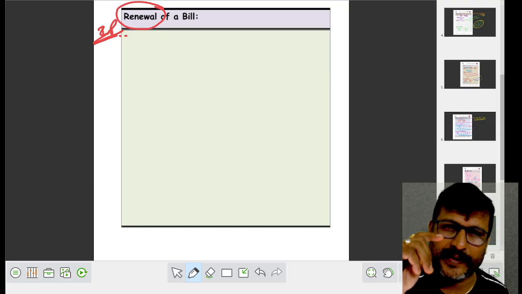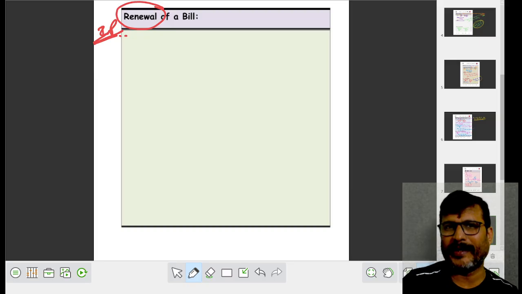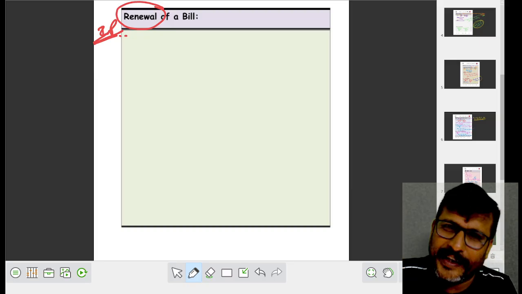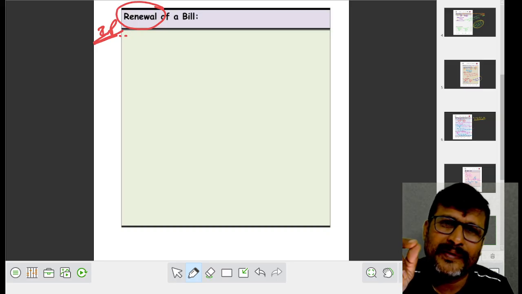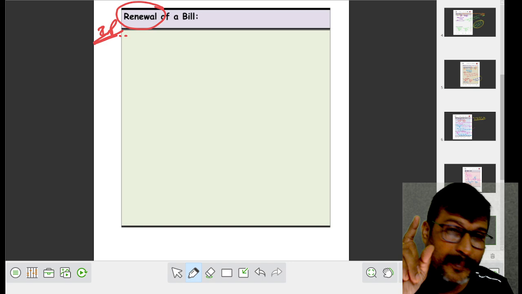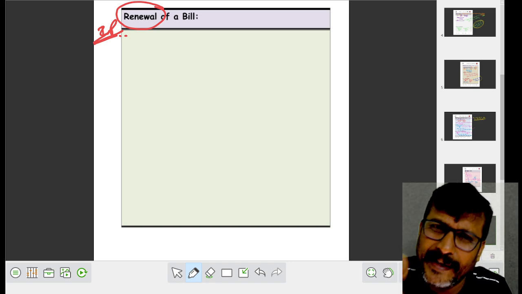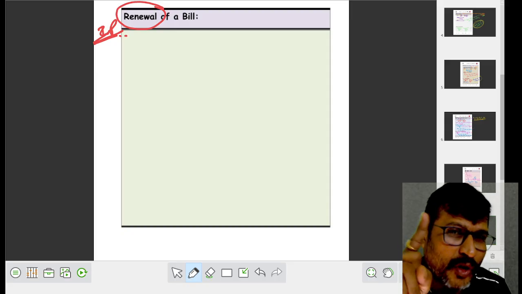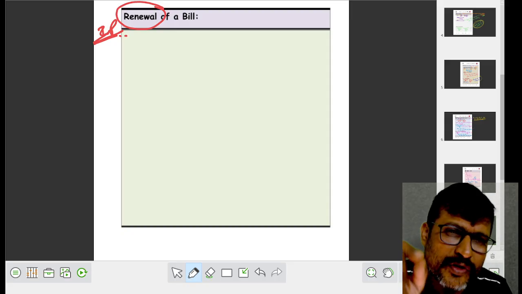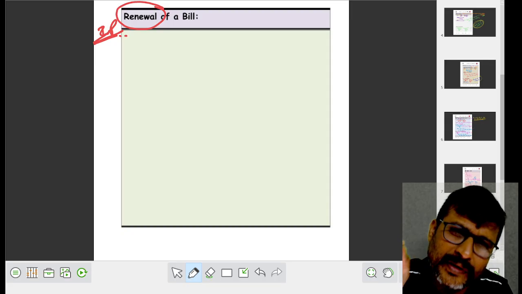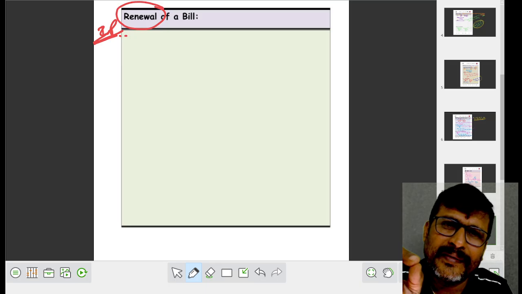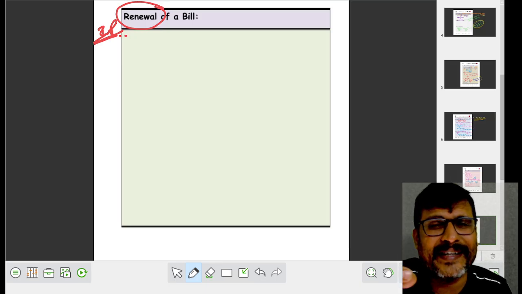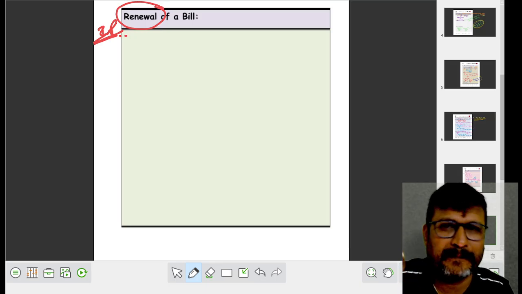I repeat my explanation. Renewal of a bill means if the drawee is not in a position to meet the bill amount, she requests the drawer to extend the duration of the bill.